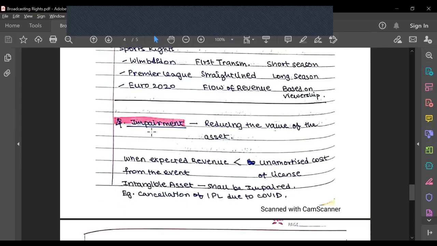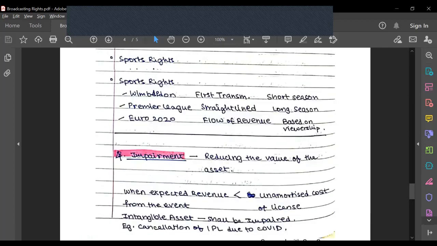Finally, we come to the last point, impairment. Impairment is basically when there is a significant reduction in the value of an asset, we impair that asset and reduce that asset in the books so that my books are not overstated. So impairment basically means the reduction in the value of an asset when expected revenue from that event is less than the unamortized cost of the license.